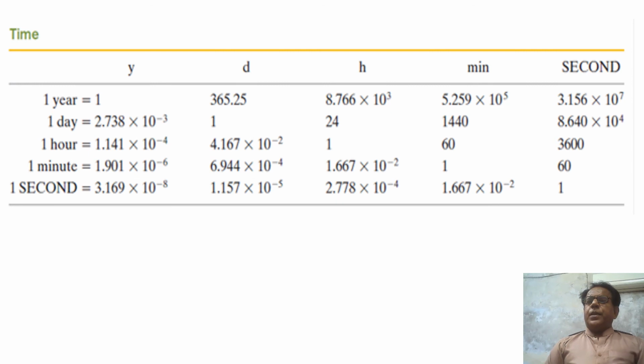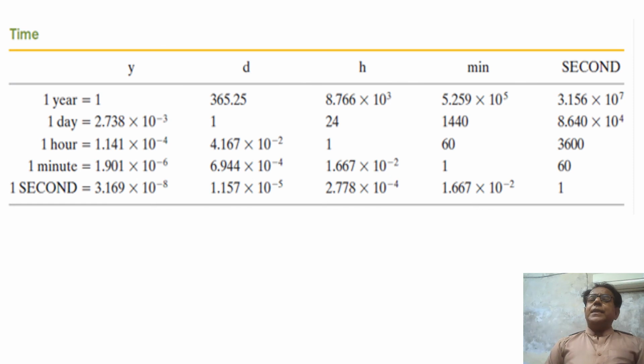And 1 day is equal to 24 hours, which is equal to 1440 minutes, and is equal to 86.40 into 10 raised to the power 3 seconds. So we have used the second row in this module.